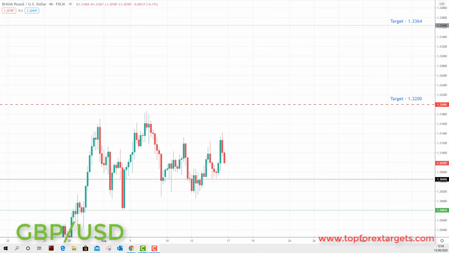So the next market we're going to look at is pound dollar. Last week we highlighted the 1.30450 as an area to look for a bounce to the upside, and we did bounce from this area, and the uptrend in pound dollar is still intact. Again, we didn't really do anything last week in this market, and this is just reflective of the dollar index itself. The dollar index didn't really move, and we saw a lack of volatility as a result across the board.